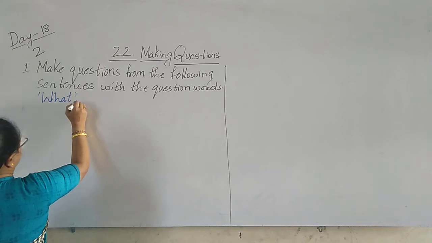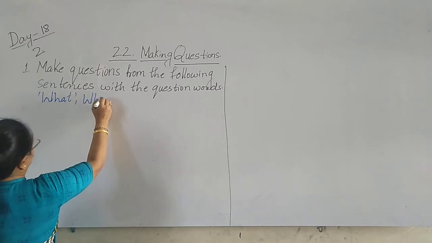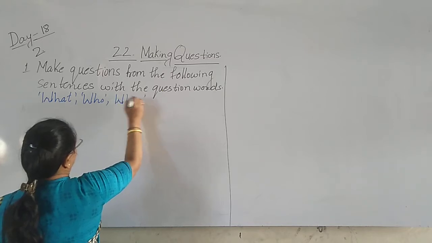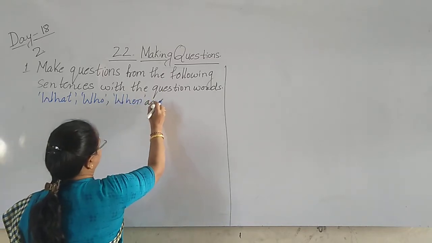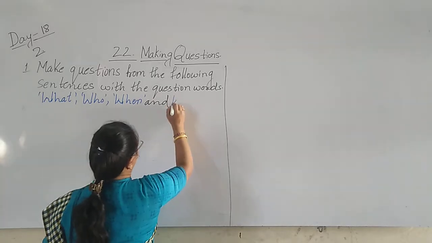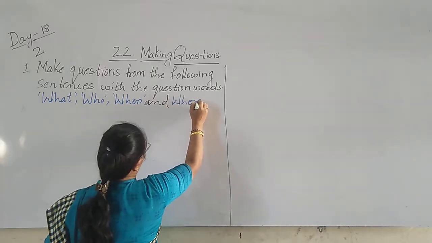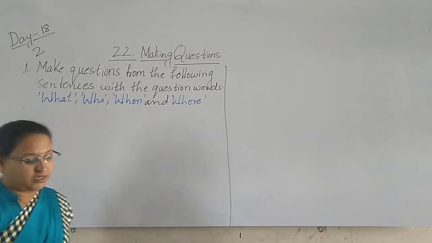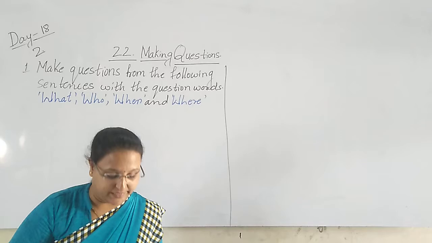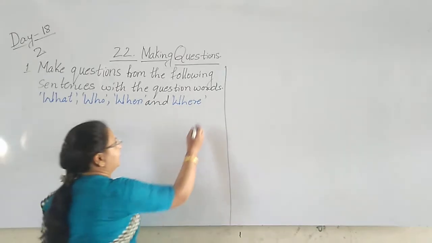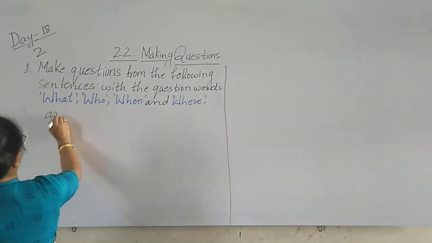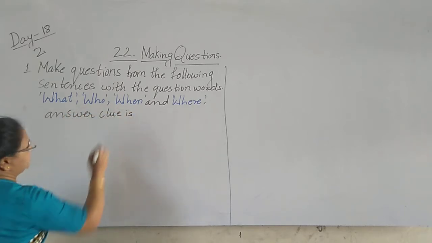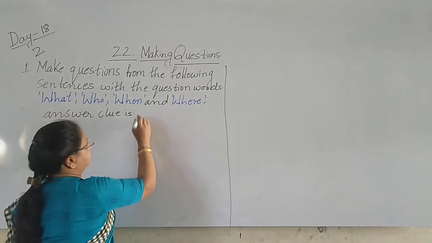Answer clue is provided. See down they have given answer.